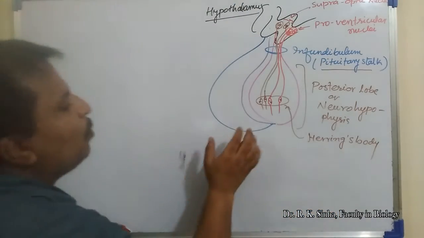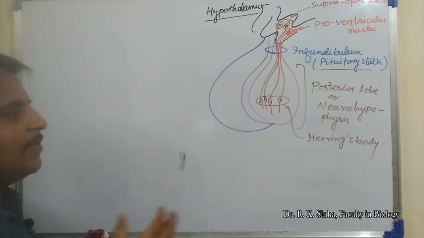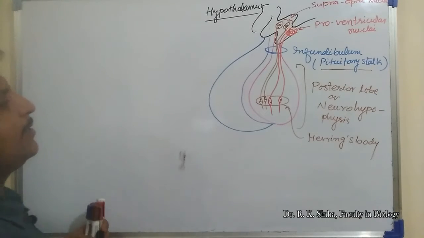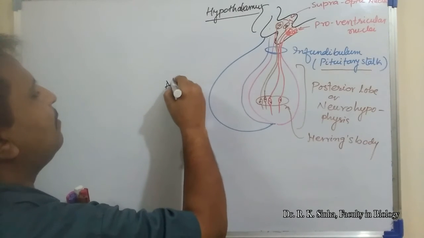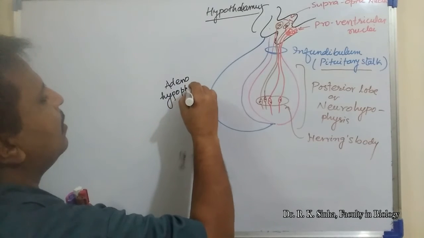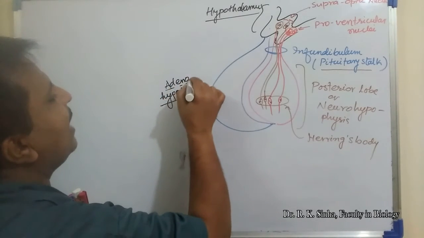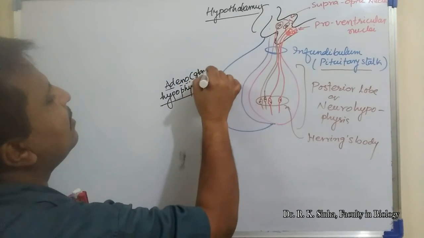Now, what is the nature of this anterior pituitary? This is known as adenohypophysis. Adeno means gland.